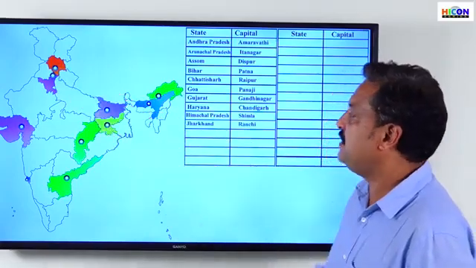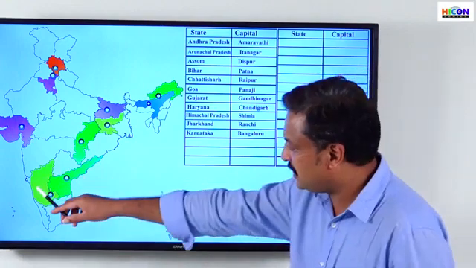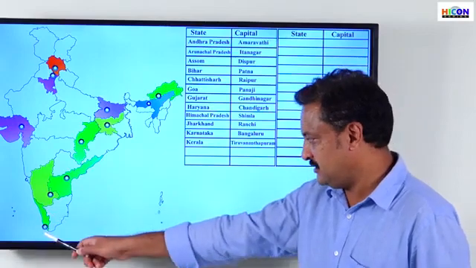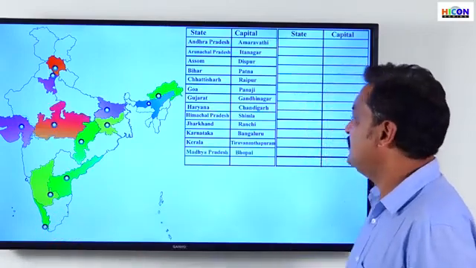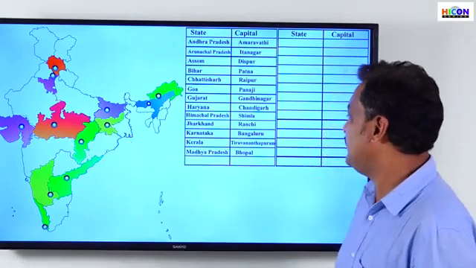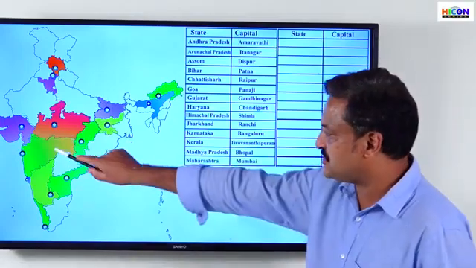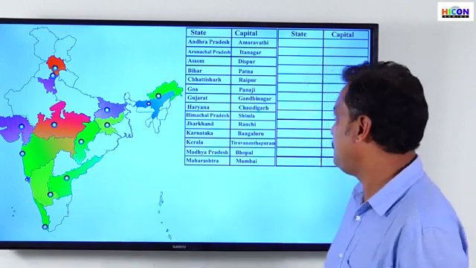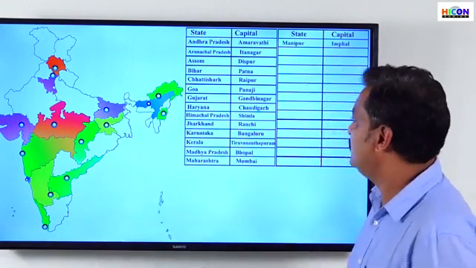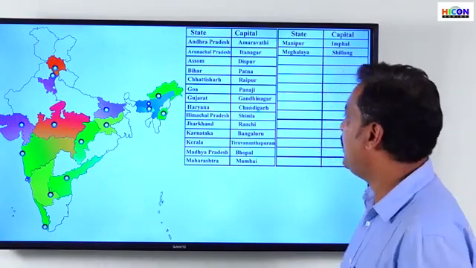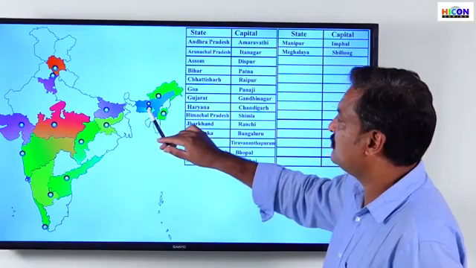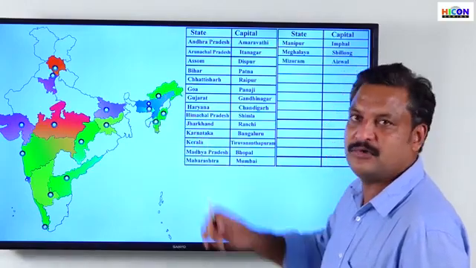Jharkhand, Ranchi. Then Karnataka, Bangalore is the capital. Then Kerala, Trivandrum is the capital. The next is Madhya Pradesh, which has Bhopal as its capital. Then Maharashtra, Mumbai. Manipur, Imphal. The capital of Manipur is Imphal. Then Meghalaya, Shillong.